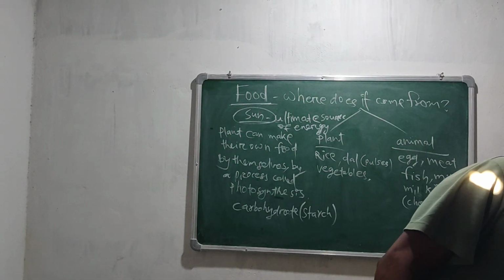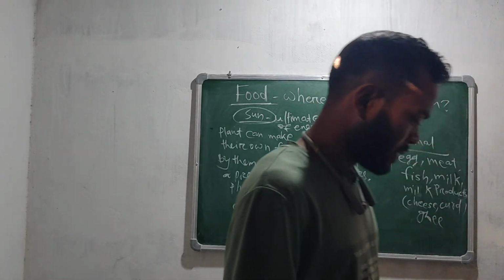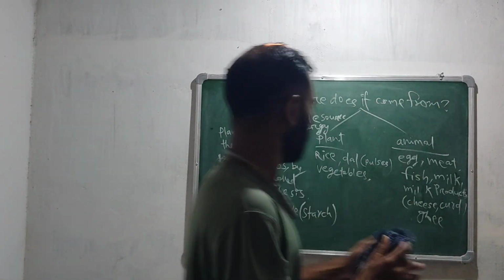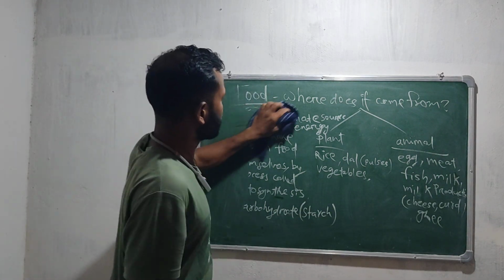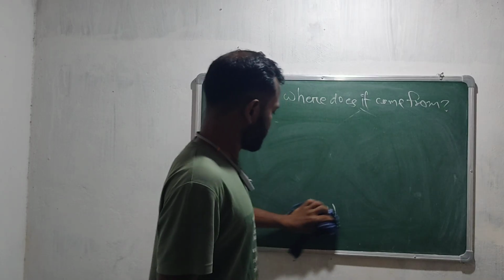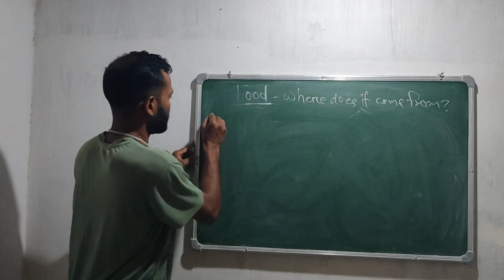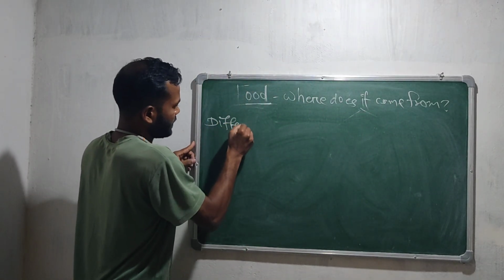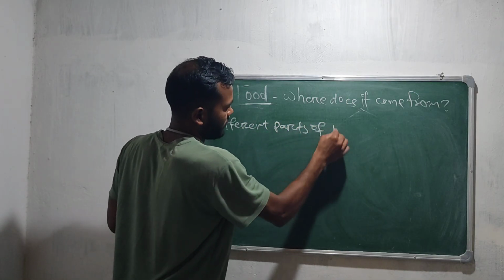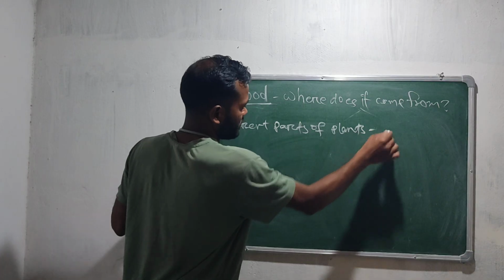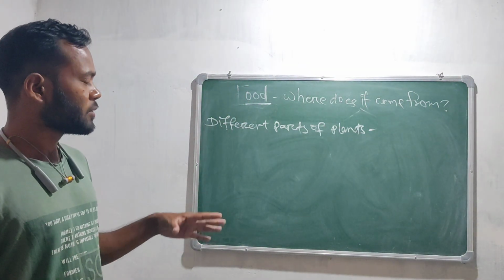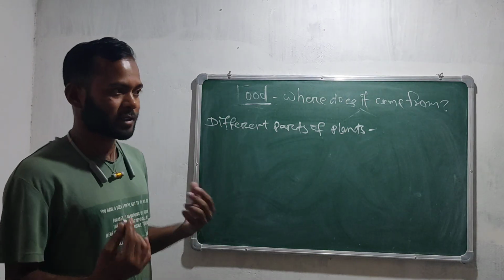Then we are heading towards the different parts of plants. Okay, just wait, I have to erase this. One second. Then different parts of plants. What are the parts of the plant that we eat as food?